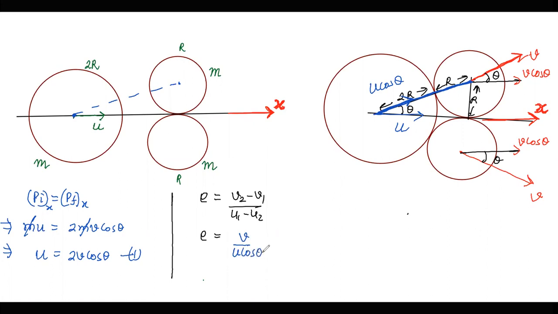So the velocity of separation is V and of approach is U cos theta, because afterwards the larger disk will come to rest and initially the smaller disk was at rest. So if from here I put V is equal to U upon 2 cos theta, it is coming like this, that is 1 upon 2 cos square theta.